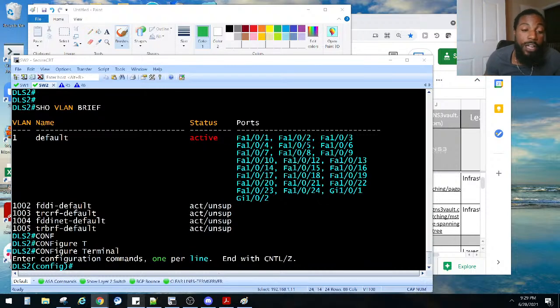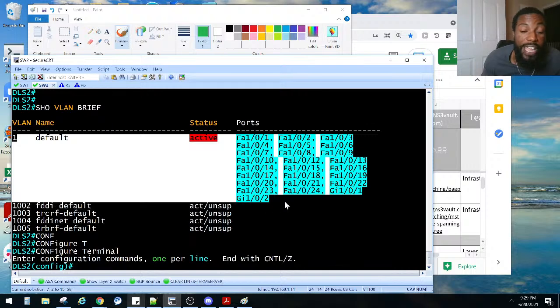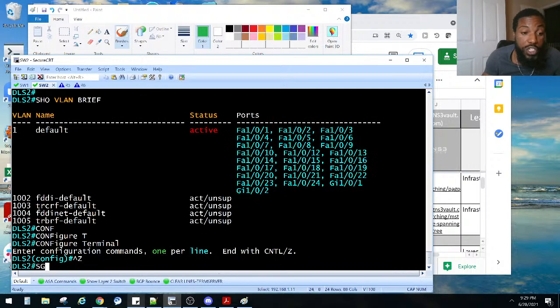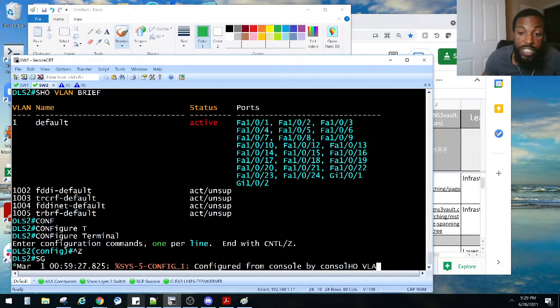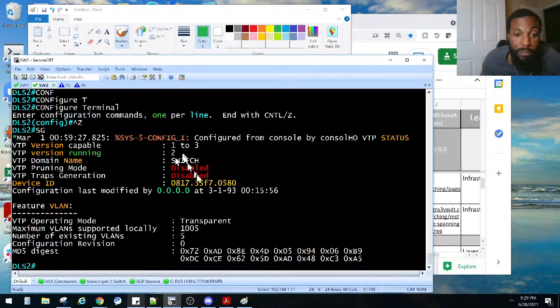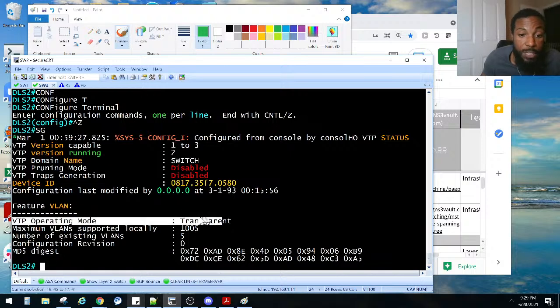He said we need to be the backup root for VLAN 100 and 200, right? Let's see what happens when we do this, even though we don't have any information about VLANs 100 and 200. And we're in what, transparent mode? Let's see, show VTP status. I need to make these guys logging synchronous by default. We set the password. He is in the switch domain, running version 2, and we are in transparent VTP mode.